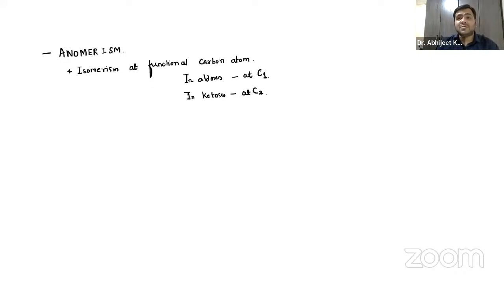If you know the basics that we discussed in the previous live sessions on YouTube, I have told you about the ring structures. So let us draw a very simple ring structure, that of glucopyranose. We are discussing examples here.